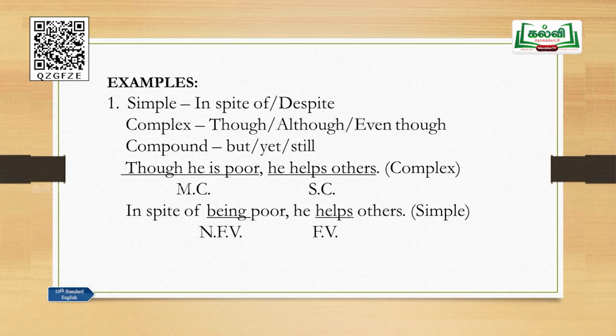Let me move on. Examples. Example number 1. This is a simple sentence, right? And in a simple sentence you use in spite of or despite. When you come across this particular clue in a sentence, in spite of his old age, he walked fast, that is a simple sentence. You can identify the finite verb to find out through that method also. Or as soon as you just see a sentence using this clue, you can find out the simple sentence. It's also one more method.